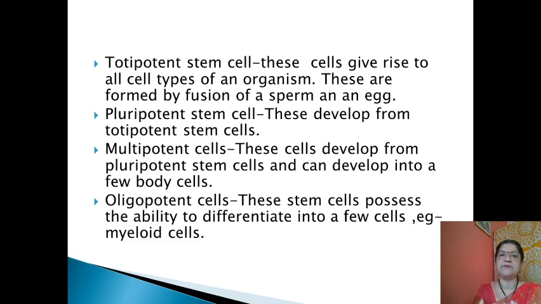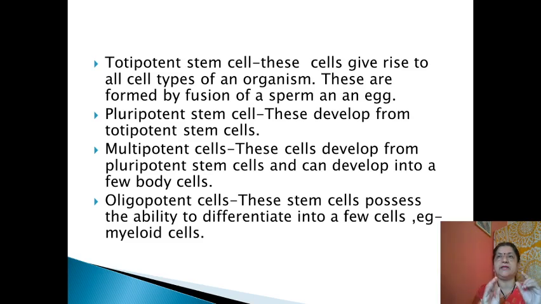The second type is the pluripotent. So what is pluripotent? These develop from totipotent stem cell. Firstly totipotent, and from totipotent, pluripotent cells can be produced.